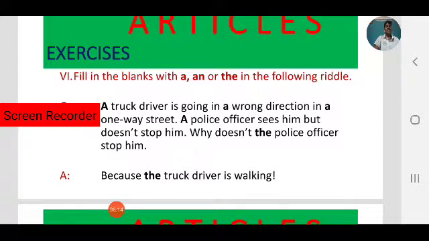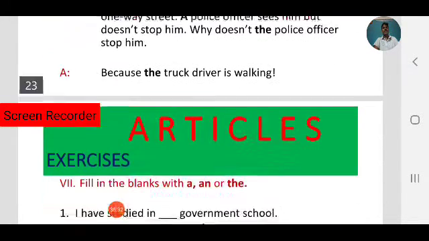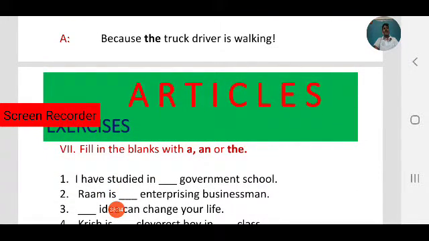That's why the police officer doesn't stop him. The truck driver, observe the first sentence, a truck driver. Again we are talking about the same truck driver. That's why we use the truck driver.